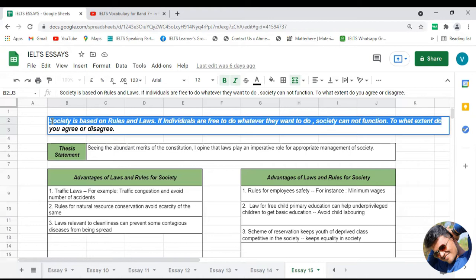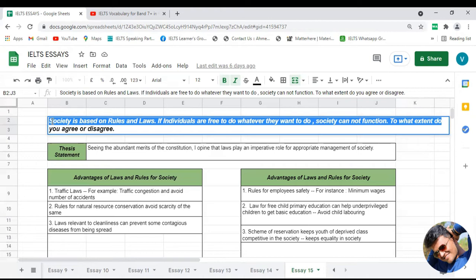Now, to what extent do you agree or disagree? If you believe that society cannot run without laws, without rules and regulations, it means you totally agree with this statement. If you believe that society can be run without rules and regulations, it means you disagree. If you believe that to some extent society can run with rules and regulations, but in another part society can also run without them, it means you partially agree.